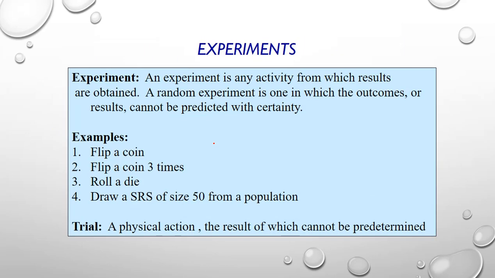Now we can see experiment. Probability always starts with some experiment. Without an experiment, probability is nothing. An experiment is any activity from which results are obtained. A random experiment is one in which the outcomes or results cannot be predicted with certainty. First we apply an experiment, then only can we proceed. Examples: flip a coin 3 times, roll a die, draw a simple random sample of size 50 from a population. These are all examples of experiments.